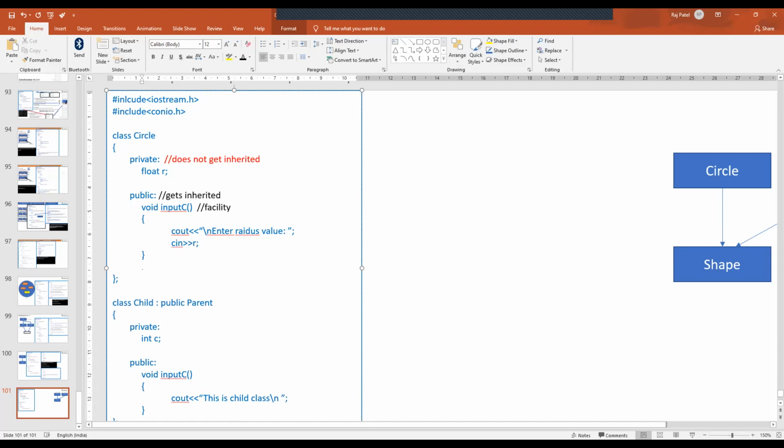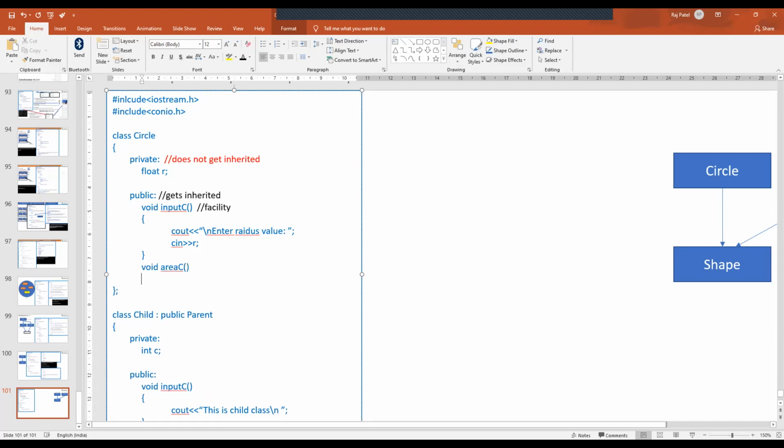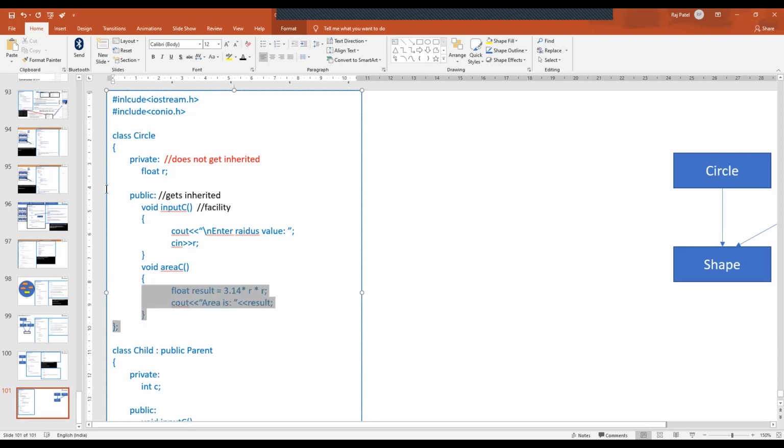Okay. Then if somebody comes here for calculation of the area for circle, it will do one thing: it will calculate as well as print it. So it will just calculate a float result equals 3.14 into r semicolon, and it will just print it. cout area is result. Done.